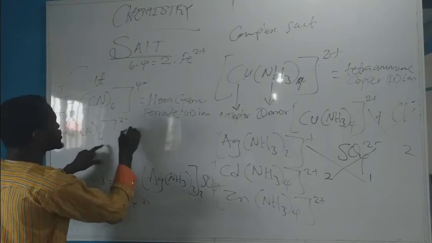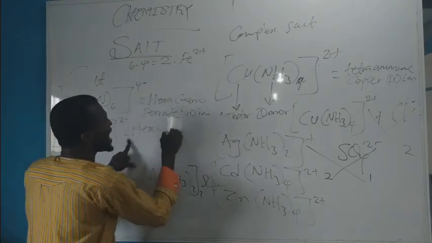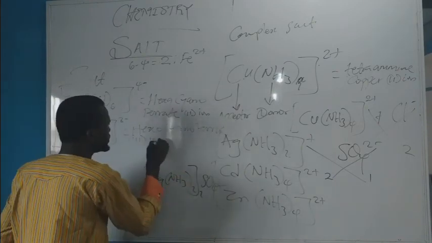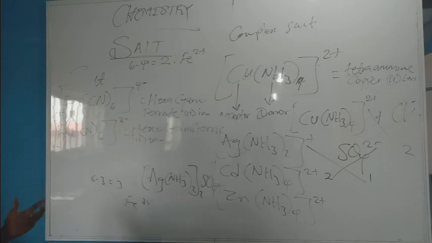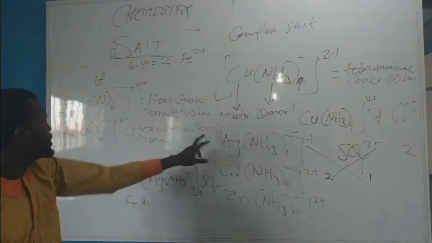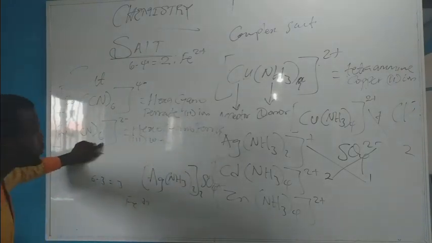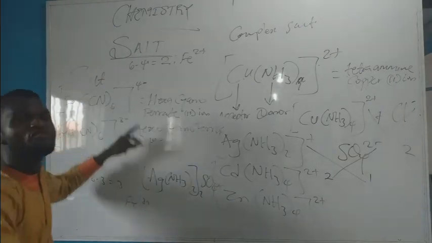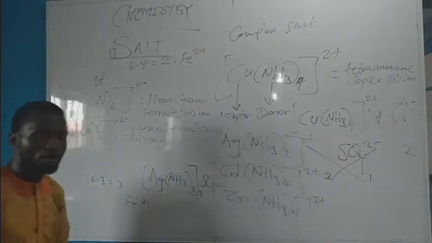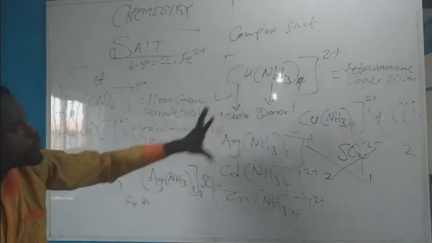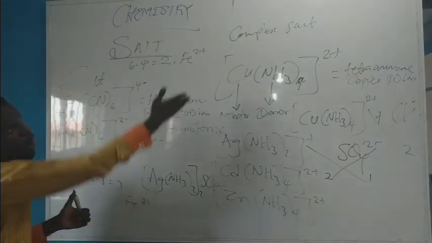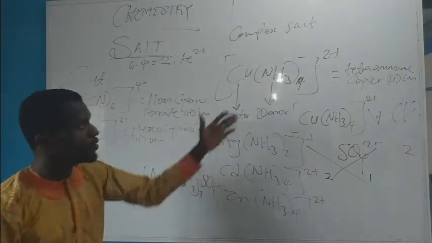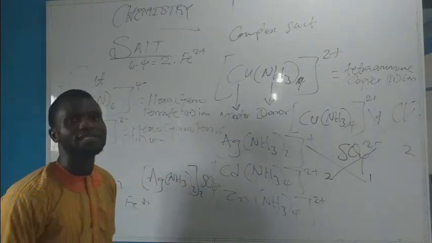So this is going to be hexacyanoferrate 3 ion, or hexacyanoferric 3 ion, which is somehow confusing. For the other name, see this one is ferric, and since this one is iron 2 here, it's going to be ferrous, hexacyanoferrate 2 ion. Do you understand? So these are complete and compendious examples of a complex salt at this level of chemistry, whether it's your 100 level or even in POST-UTME and all external exams at this level.